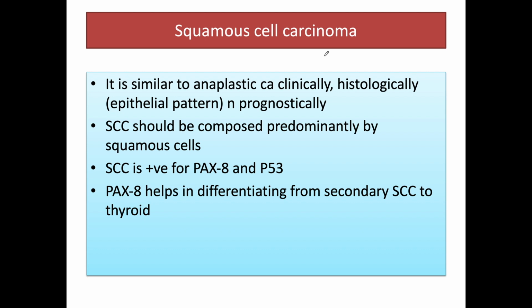As I just mentioned, it is similar to anaplastic carcinoma clinically, histologically, and prognostically. But in squamous cell carcinoma, the predominant component is squamous cells, and it is positive for PAX8 and P53. So PAX8 helps in differentiating it from secondary squamous cell carcinomas to the thyroid.